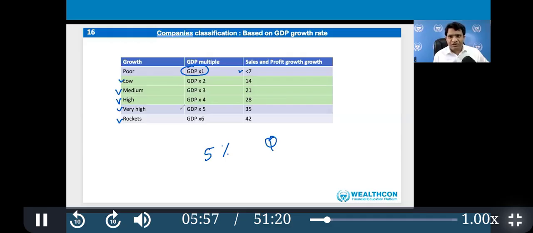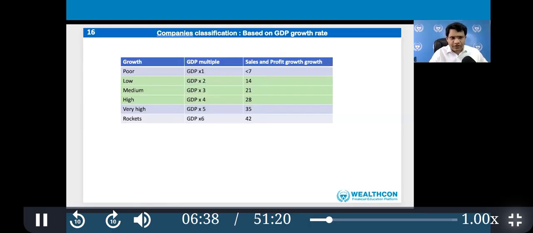Why is GDP taken into consideration? Because in an emerging market, if GDP is growing, probably companies will have more potential to grow. In the USA, you will find very few companies can go with 4x GDP or rocket companies. These are rocket companies. A 6G company can just multiply by 7, and if any company is growing year on year at 40, it is a rocket company and it is growing rapidly. So what growth do we say? Either sales growth or profit growth.